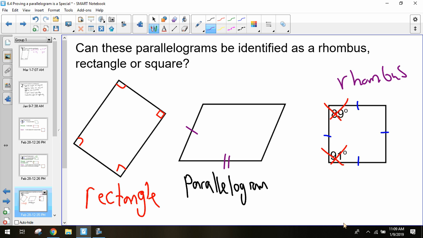But for the most part, we just want to be able to identify what to look for. What is my rule about a rhombus? What is the rule about a rectangle? What's the rule about a parallelogram? We still have to remember that with rectangles, if I have diagonals, I still know they need to bisect each other. I still know that my rhombus has opposite angles being congruent. They just have that additional fact.